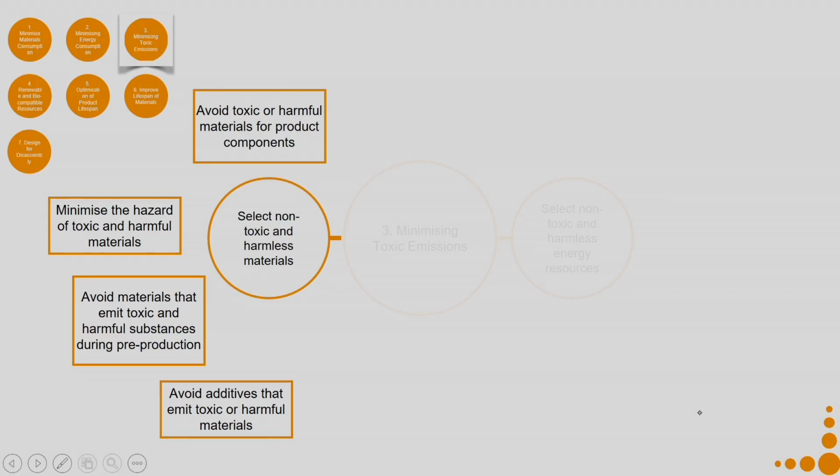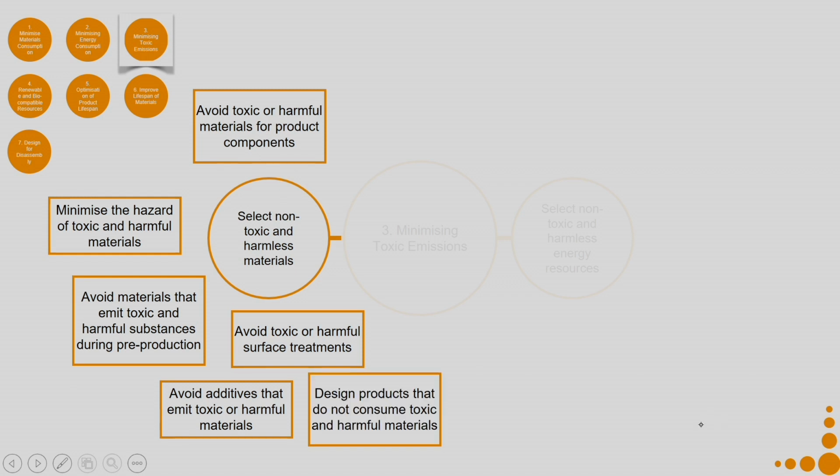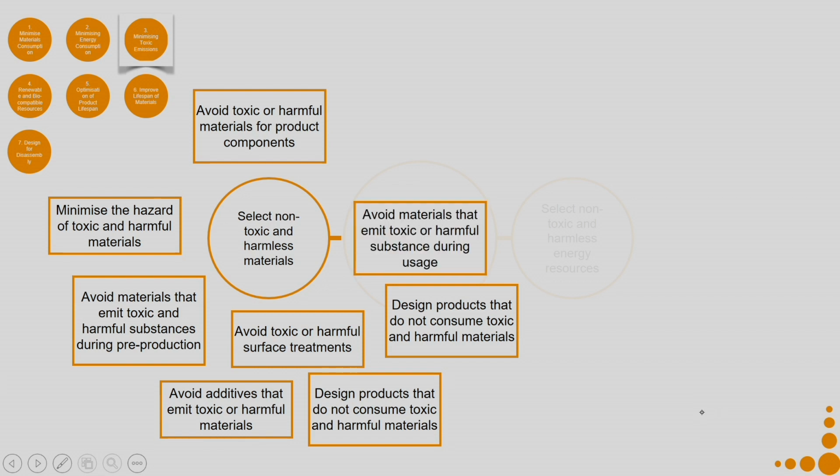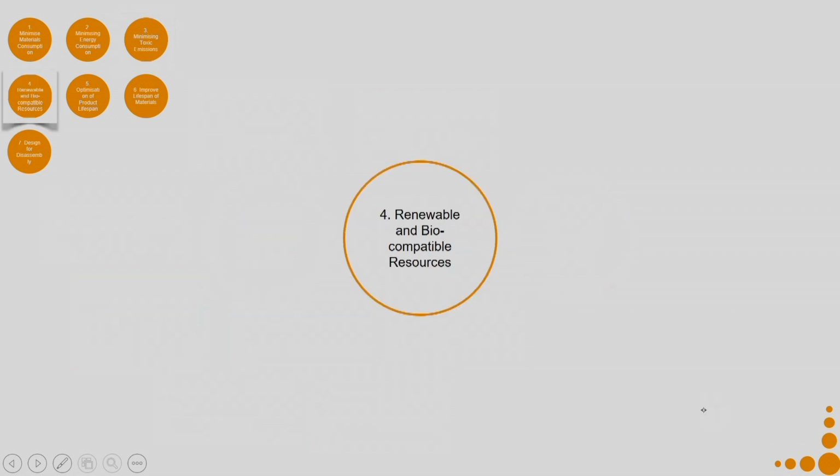So, avoid using such additives, such paints, avoid toxic or harmful surface treatments, design products that do not consume toxic and harmful materials, avoid materials that emit toxic or harmful substances during usage, avoid materials that emit toxic or harmful substances during disposal.